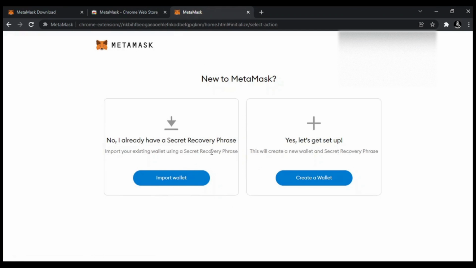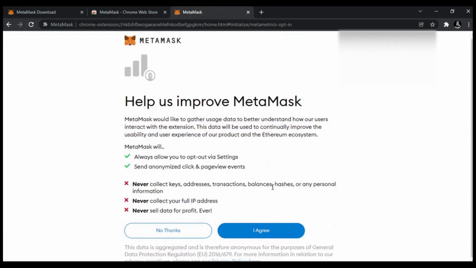Now if you already have an account, you can import your wallet through your 12 words recovery phrase, but I am going to create a new one, so click on create a wallet.